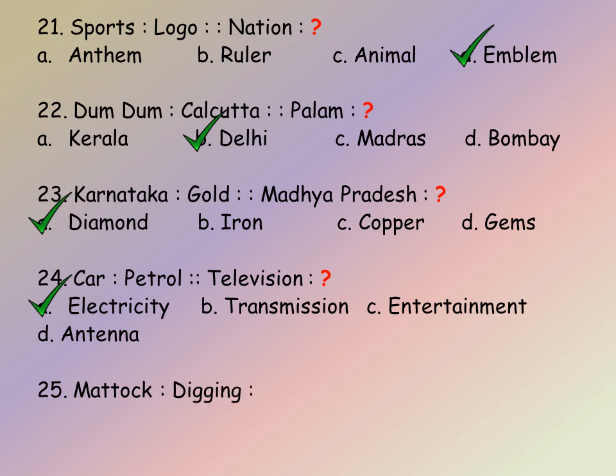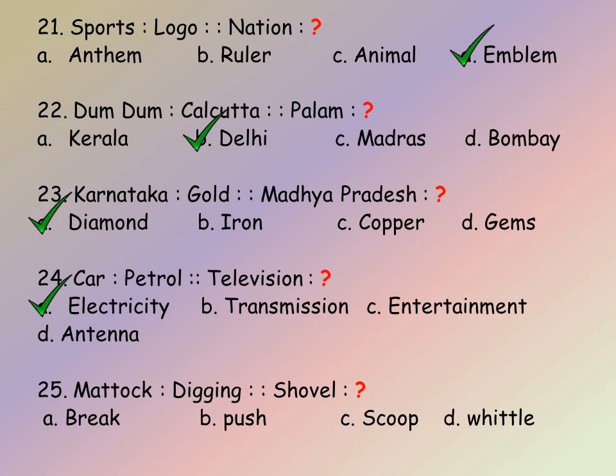25th one. Mattock, digging, shovel, we had to find. So the analogy here is tool and the action, or tool and the function. Let us see the options given. A. Brake, B. Push, C. Scoop, D. Whittle. So here mattock is used for digging and shovel is used for scooping the mud. So the answer is C.